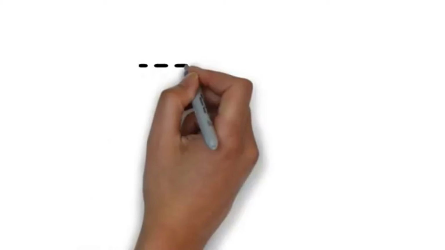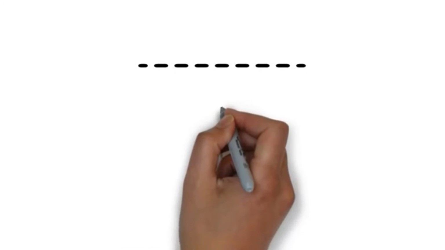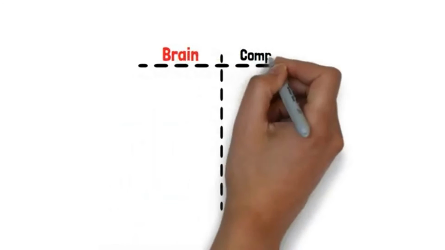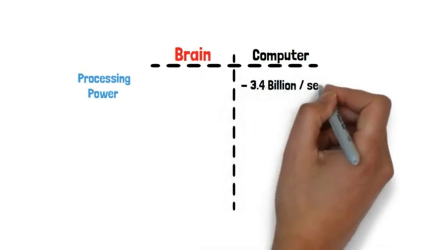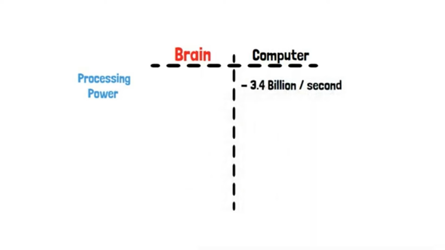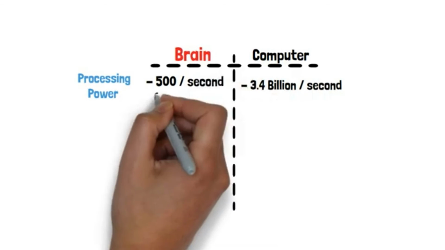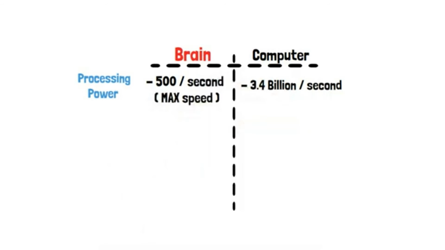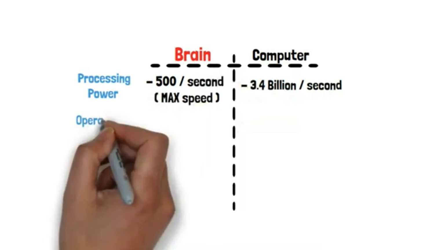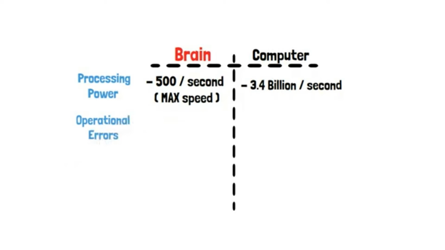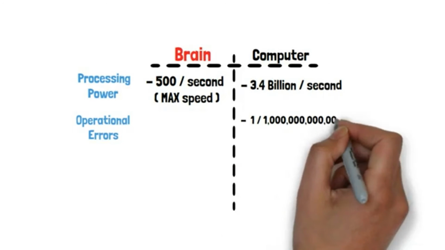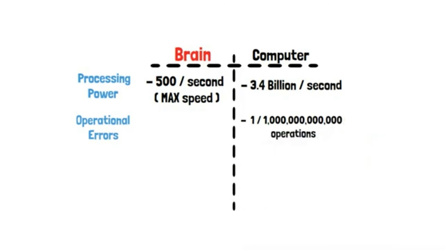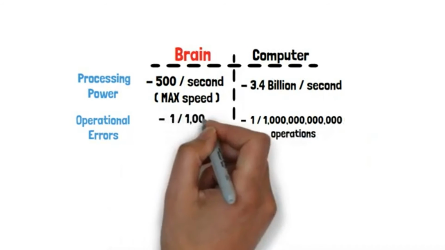Both computers and our brain have their advantages and disadvantages. For example, computers are capable of processing at a rate of 3.4 billion times per second, while brain cells can only perform about 500 operations per second at maximum speed. Also, it is estimated that computers make an operational error once per 1 trillion operations, while our brain, as I'm sure you are aware by now, makes mistakes 1 billion times as frequent.